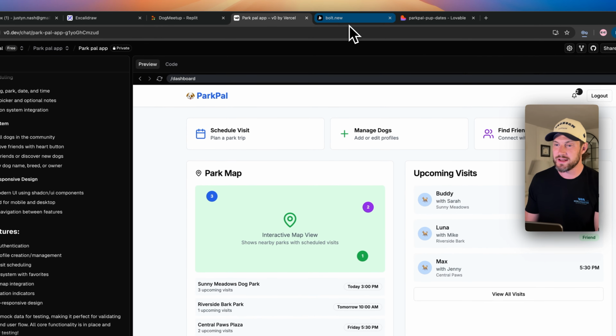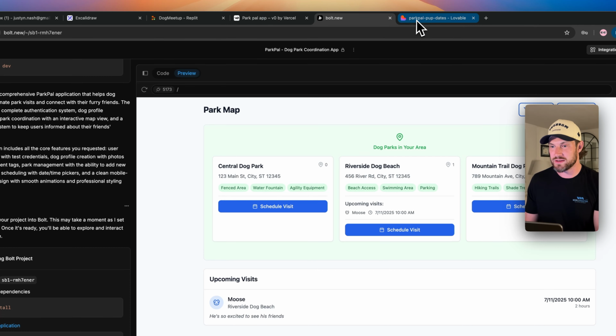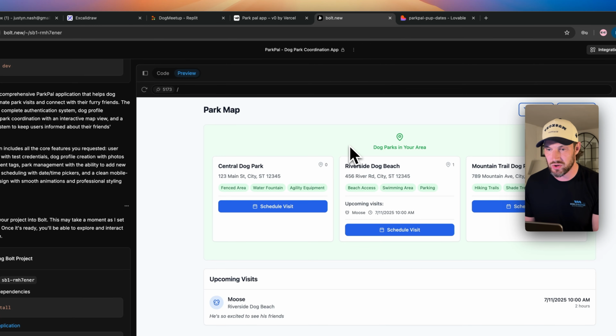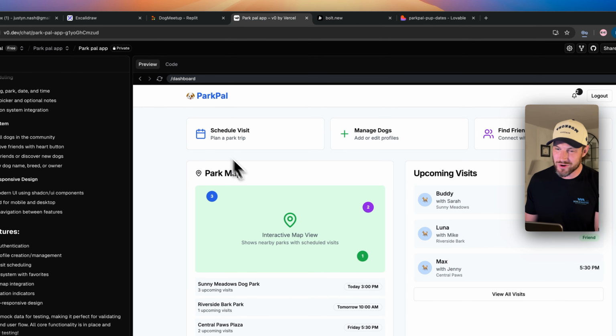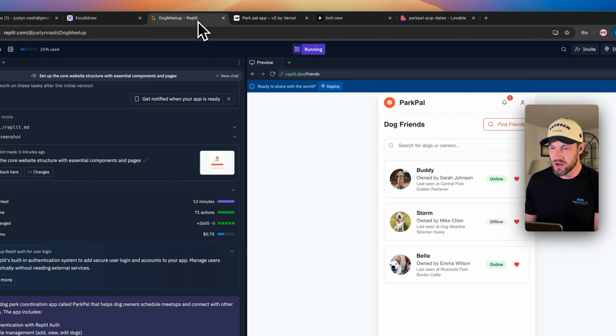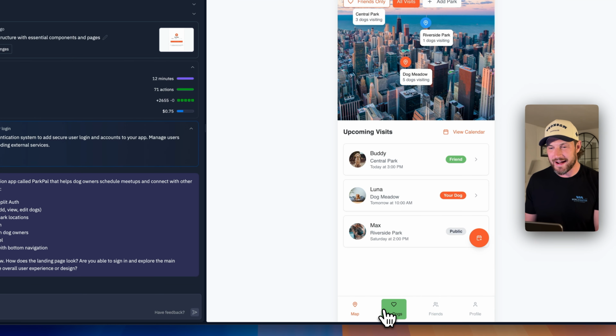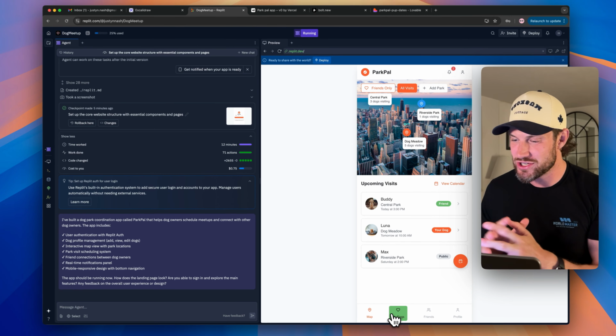So here's how I'm going to do it. From a design standpoint, we're going to give it to Lovable. Functionality and overall build on the very first attempt, I'm going to give it to Bolt.new. I think they nailed it. V0 is in a close second. Replit, I like it. I see it has a lot of potential. I just think it missed the mark.